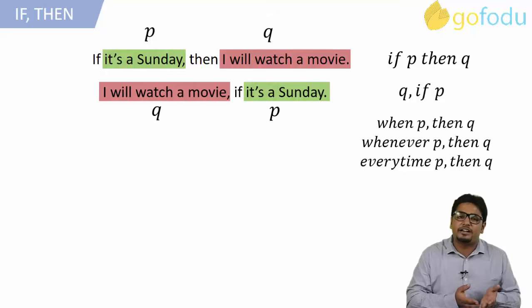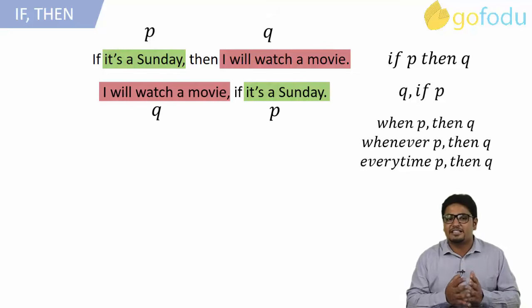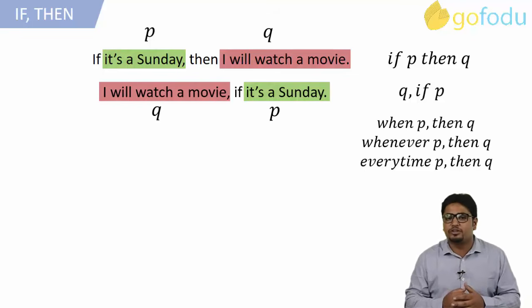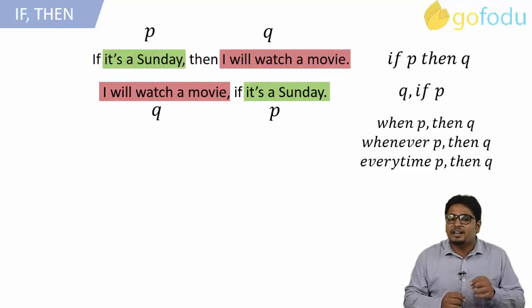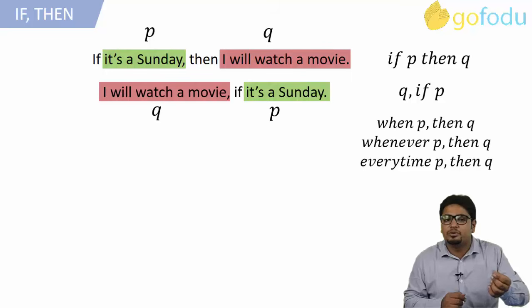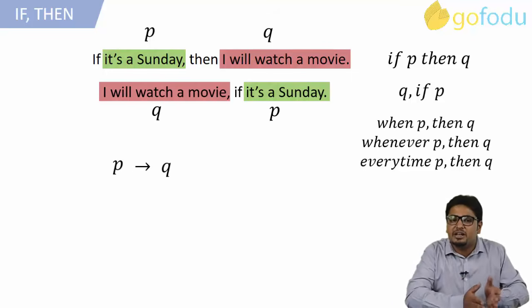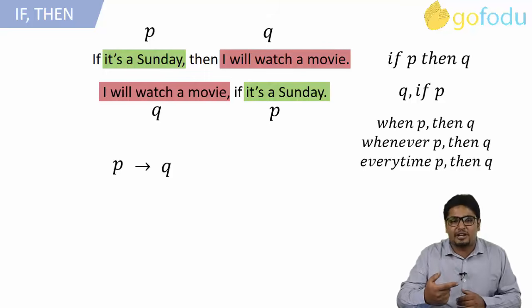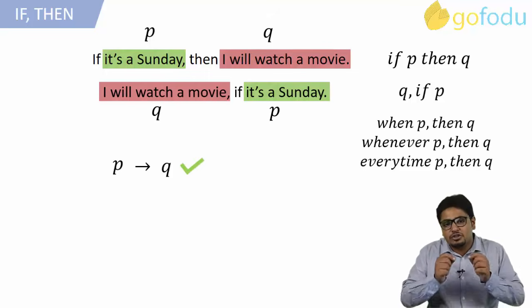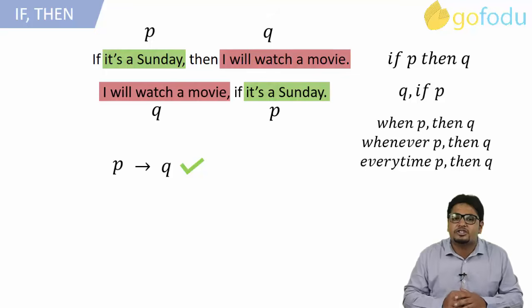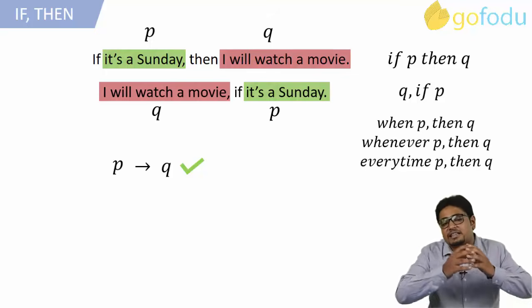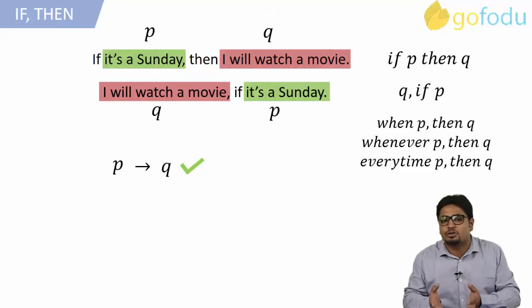Let's verify different deductions obtained from this sentence given to us. That is, if it is Sunday, then I will watch a movie. If we write it in terms of P and Q, then it becomes P implies Q. Now, this is a direct implication. It is given in the statement. So, this will be always true. If today is a Sunday, then it is guaranteed that I will watch a movie.